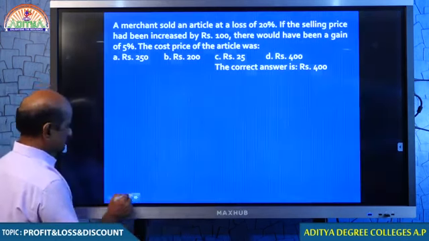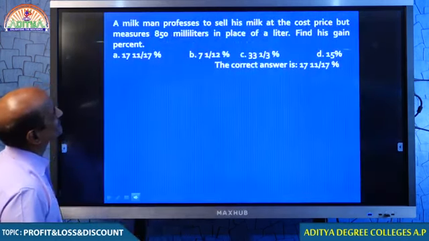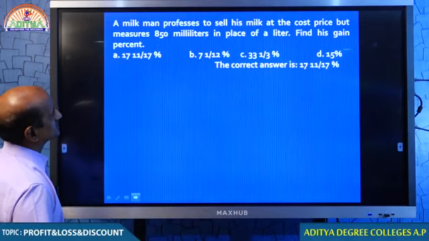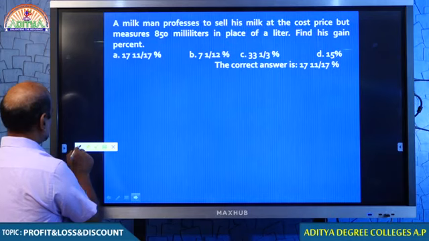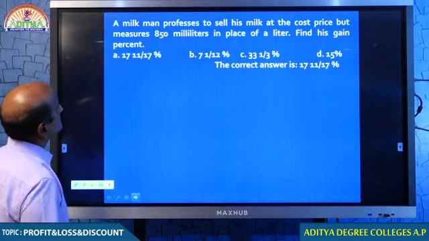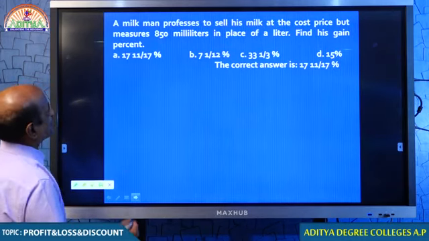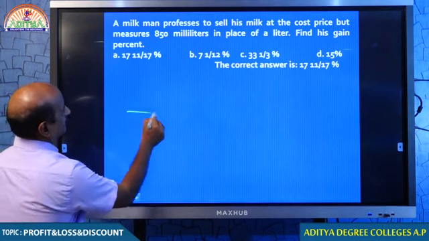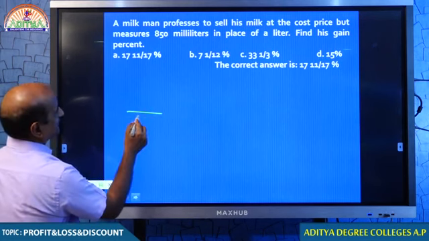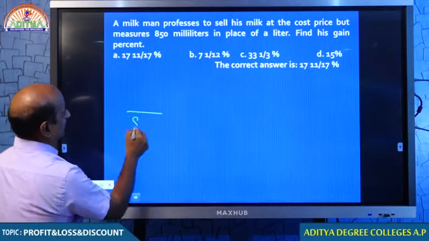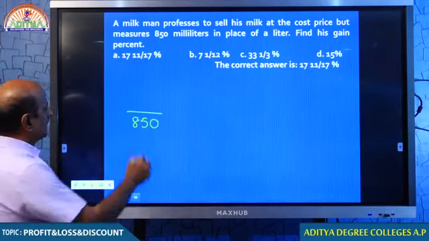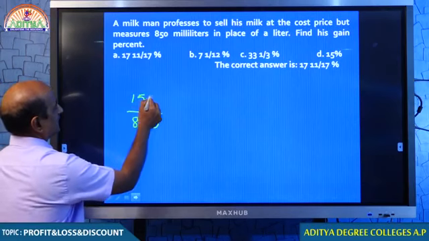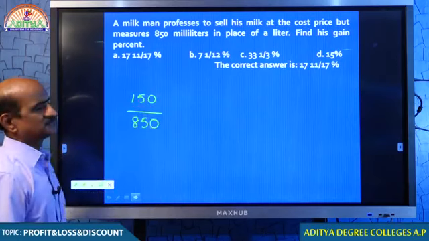Right. One more question. Yeah, students, you remember this? A milkman professes to sell his goods at the cost price, but measures 850 milliliters in place of a liter, which means he is giving 850 milliliters to the customer and keeping 150 milliliters for himself.